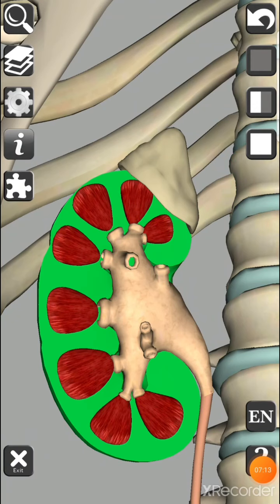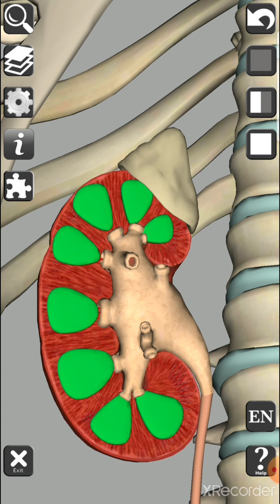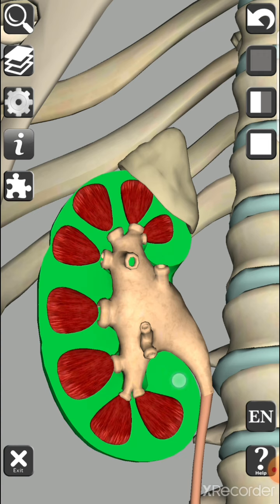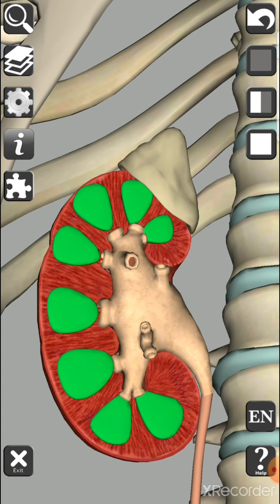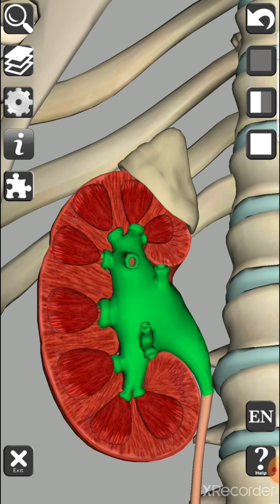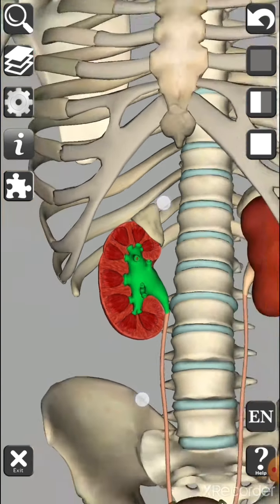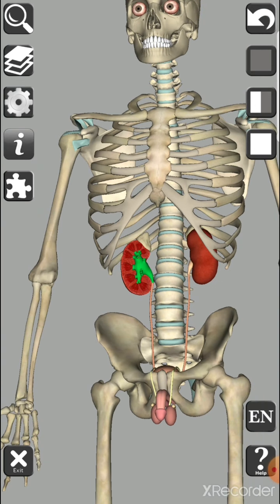Here this highlighted part is the cortex, and here you can see small triangular pyramid shaped structures which are known as the medulla. This is the cortex, this is the medulla, and this part which later opens into the ureter is known as the renal pelvis. So this is the internal part of our kidney. These are the things present inside our kidney.